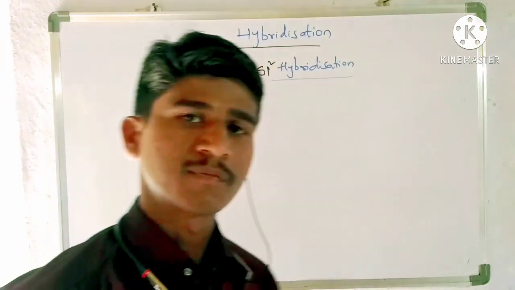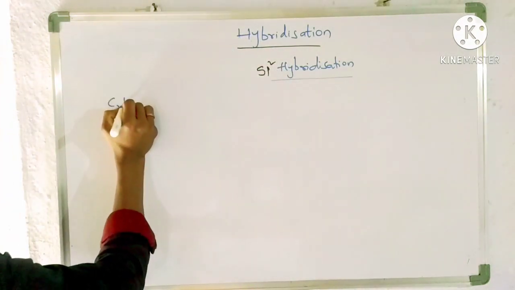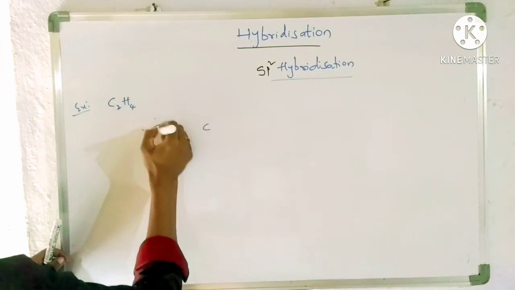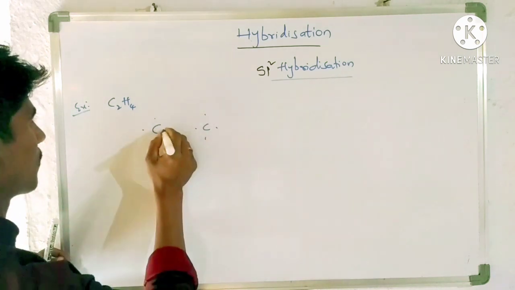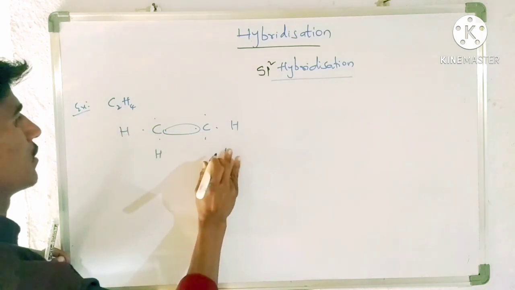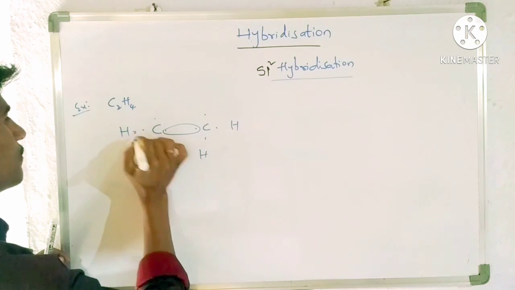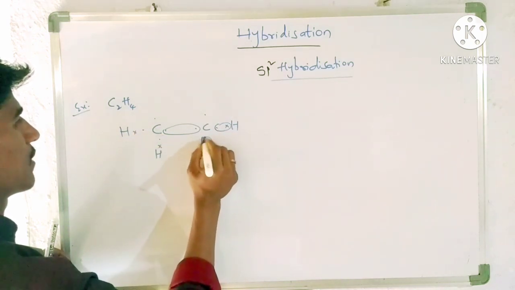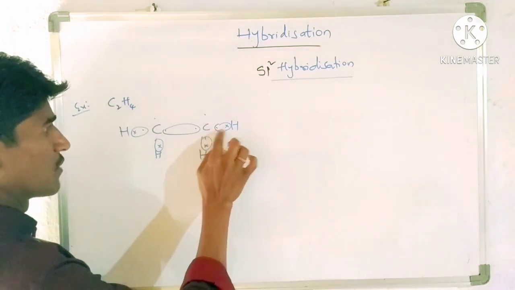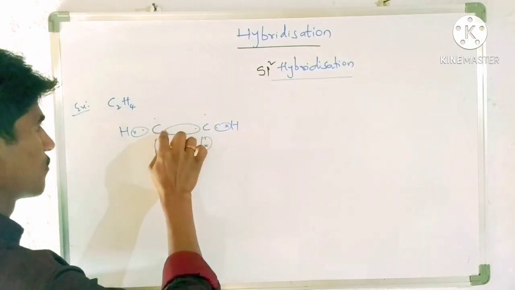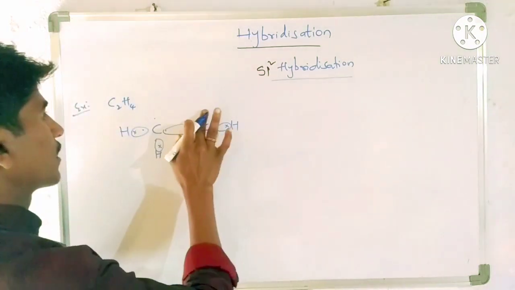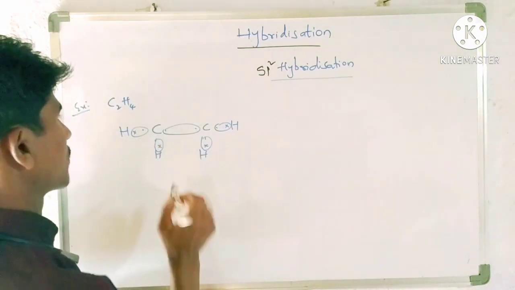The best example for sp2 hybridization is C2H4. How many carbons are there? Two carbons. Between the carbons a bond is formed. Here one hydrogen, here one hydrogen, here one hydrogen, here another hydrogen. Each bond is formed like this. So this carbon has only 7 electrons, and here also only 7 electrons. So it is not stable. When will it be stable? When these two electrons also form a bond with each other.